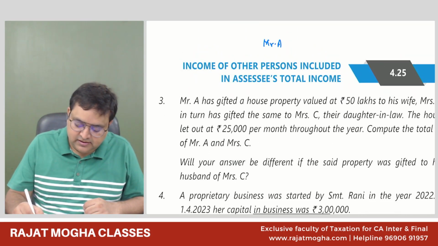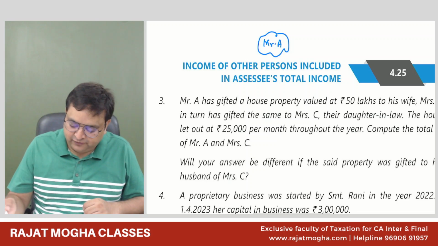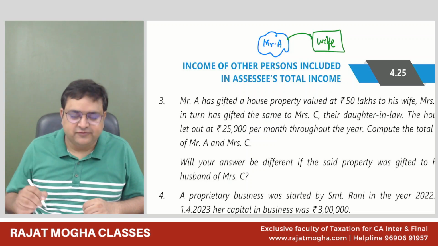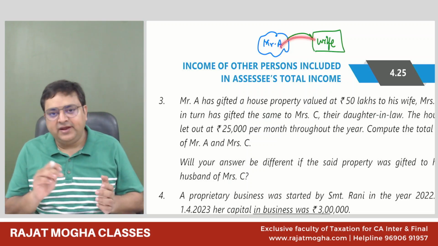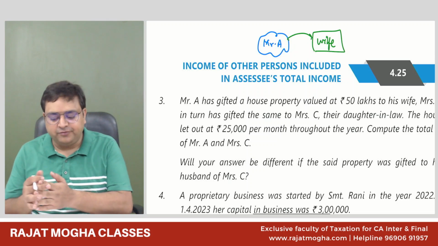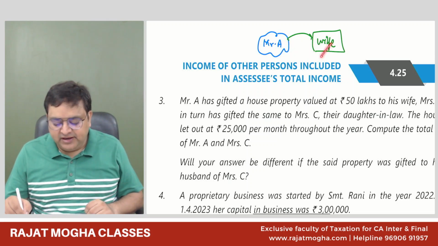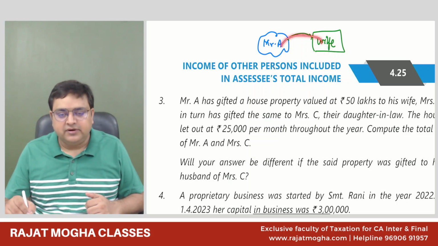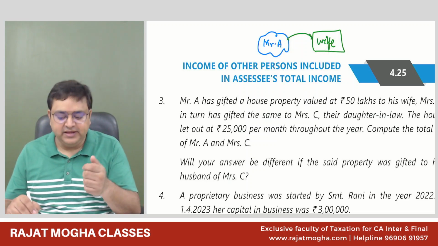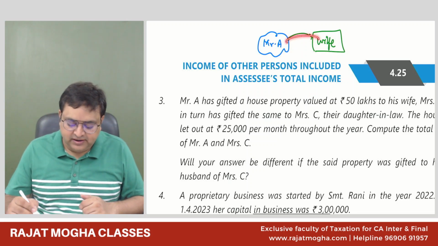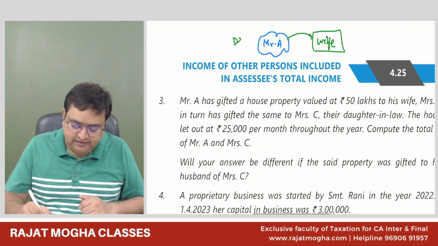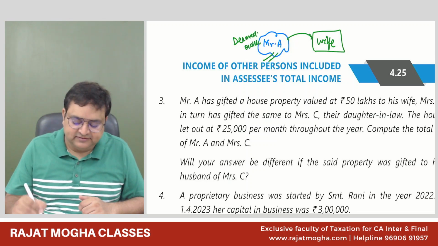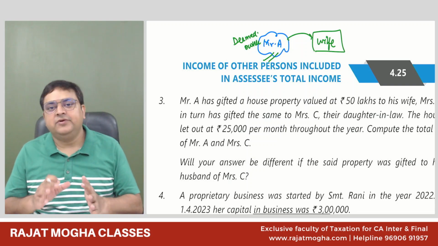Mr. A has gifted this house to his wife. So we understand that whenever we gift any asset other than house property to wife without consideration, whatever the income, it shall be clubbed. But if what we gift is house property, then there would be no clubbing. In that case, Mr. A would be the deemed owner, and the house property will remain with Mr. A only. Means the house property income would be taxable in the hands of Mr. A only.